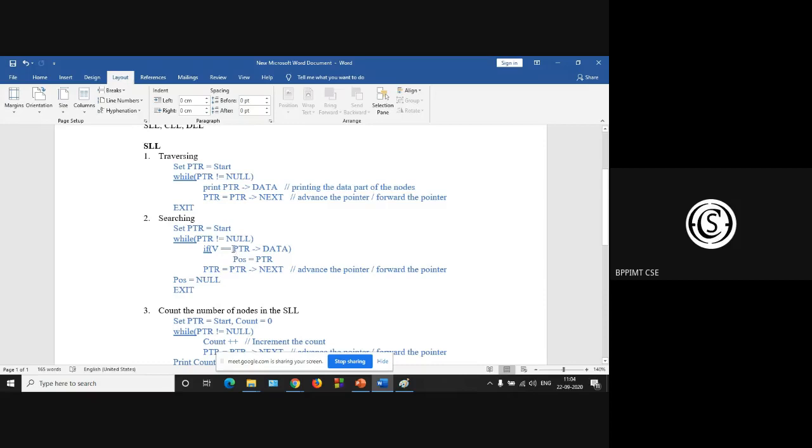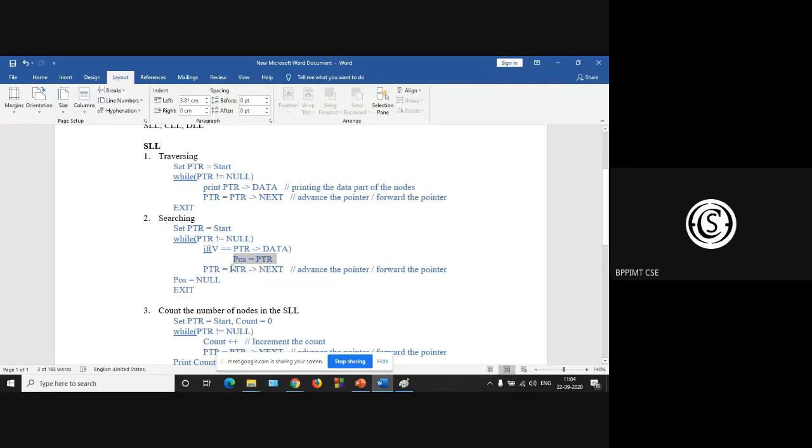Okay, so while your ptr is not null, that is, we have to traverse the whole list, and we have to collect the particular value. If the value is found, then just copy the position: ptr is the position, the pos variable.